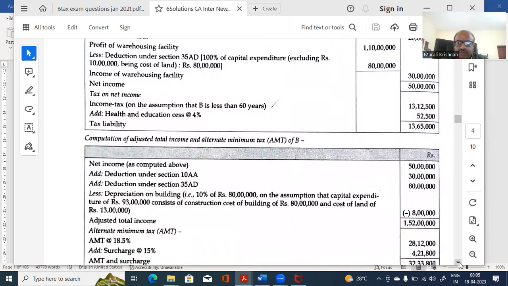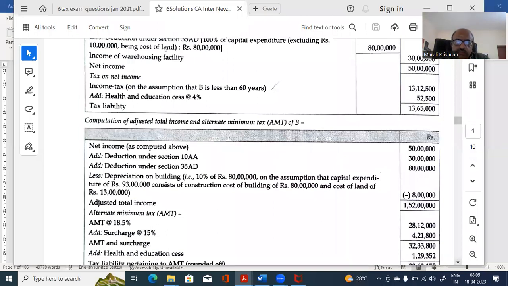But one thing is that because in 35AD you got a deduction of the 80 lakhs for capital expenditure, when you are not getting that exemption, you should get the depreciation benefit on the building. See, depreciation on 80 lakhs you should get, because the other part, 13 lakhs, relates to the land.